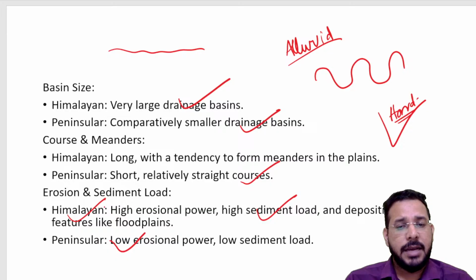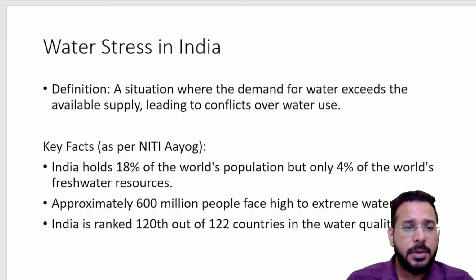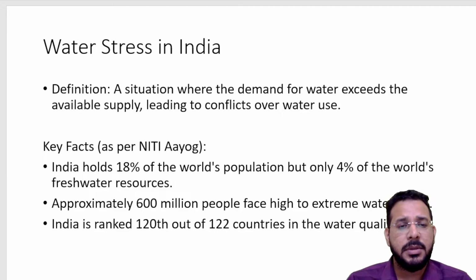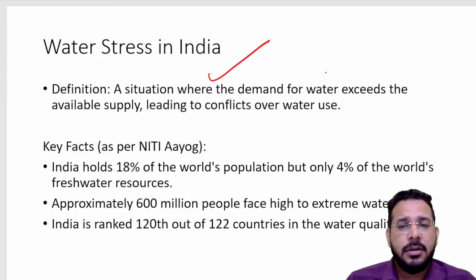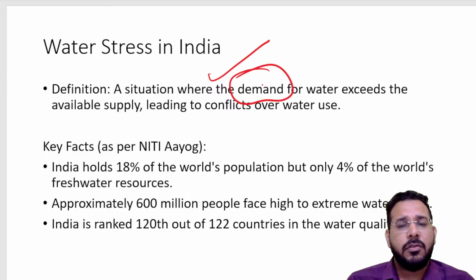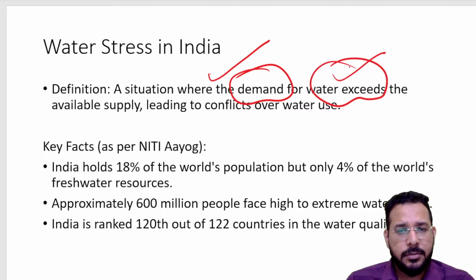And peninsular rivers have low erosional power, hence they bring lower sediments. Then what is water stress in India? We have high demand for water, but availability of water is less. Hence, the demand is exceeding the supply, because of which there are conflicts over water use. There are many river disputes also.